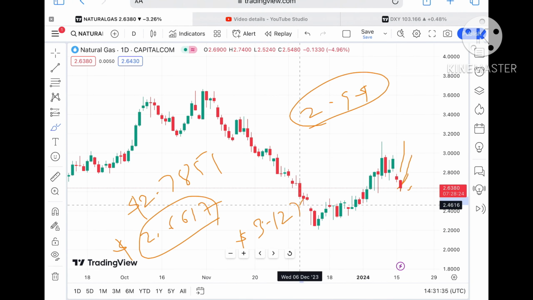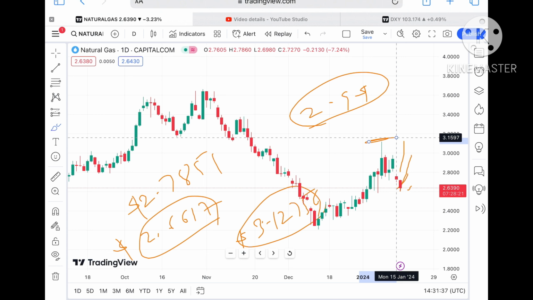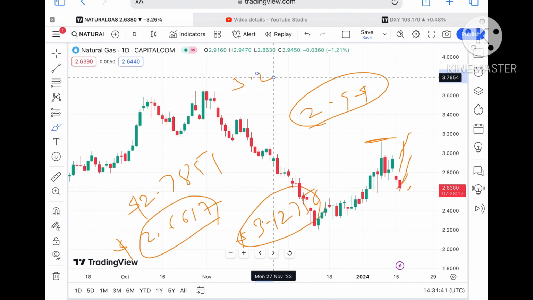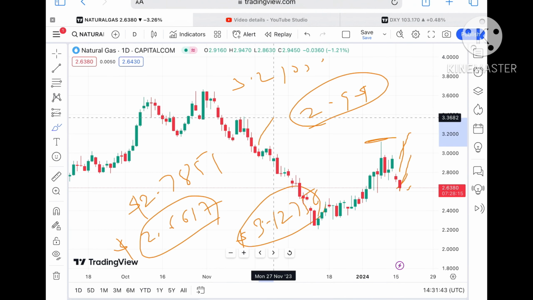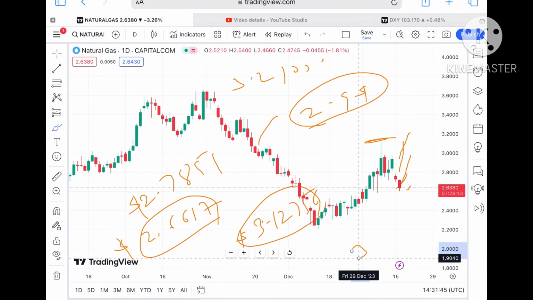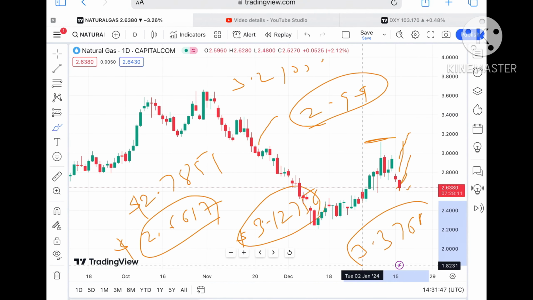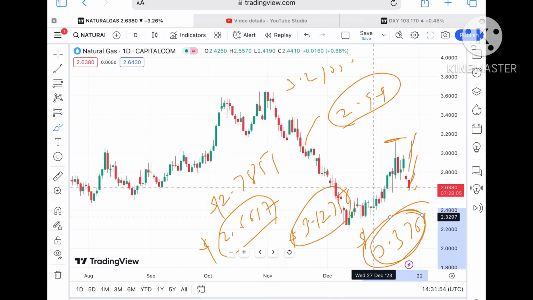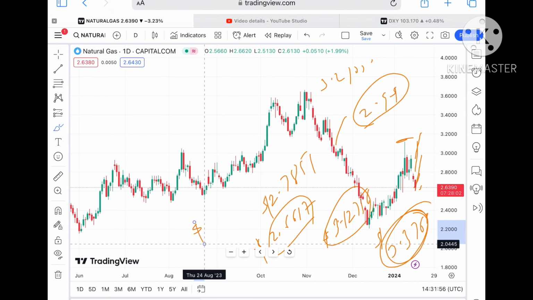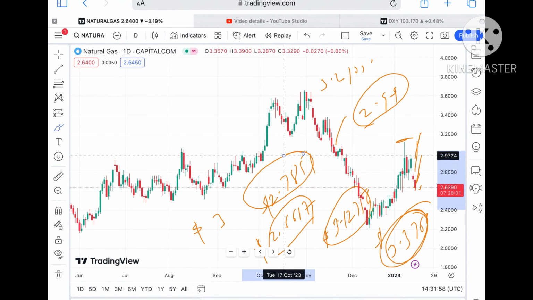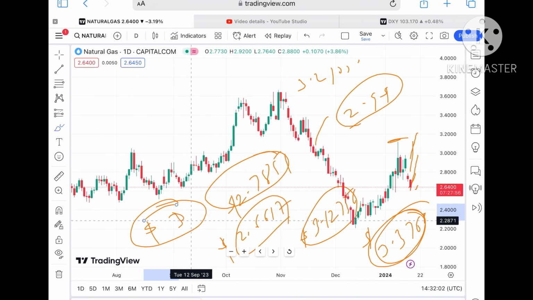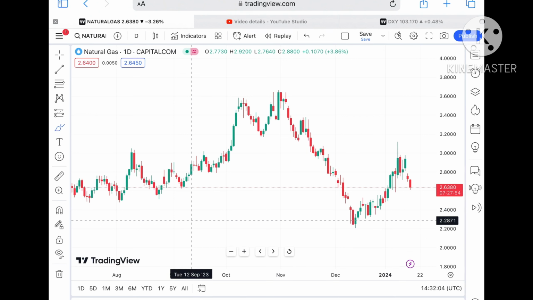So chances are high it will cross that level and it will touch a level of $3.12756. Okay, and once it started going above this level, a further upside movement we can see, and from there a probability of going towards $3.21056, and from there it will cross a level of around $3.3768. Okay, and if it started going above $3.6768, a further upside movement we can see. Keep in mind that there is a higher chance that if the price started going above a level of 2.7851, it will cross a level of $3, which is on a higher side.